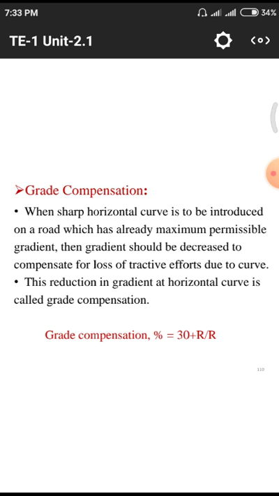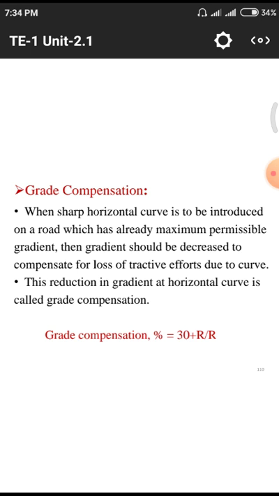That means at one end we have a rising gradient, and at the other end we have a falling gradient. That means both the rising gradient and falling gradient are situated at a particular point, so that point is called a sharp horizontal curve. This is the meaning of the diagram, vertical grade compensation.